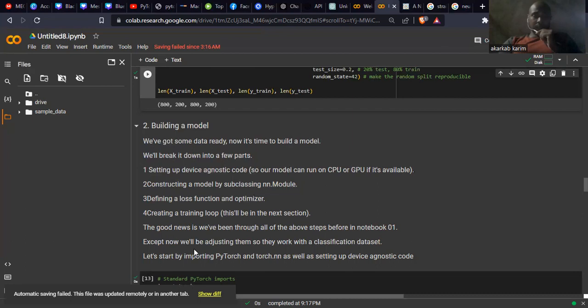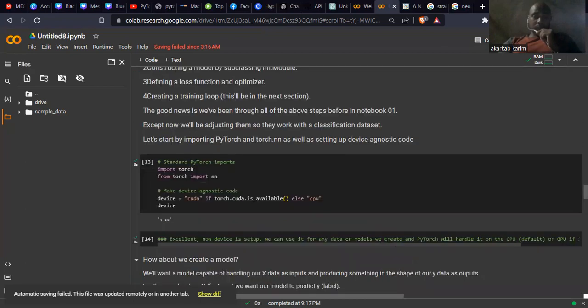It will get that, sorry. Except now we'll be adjusting them to work with the circles dataset. Let's start by importing torch and torch nn as well, setting our device. So the first thing we can do here is set up our device. So import torch, from torch import nn, and device.